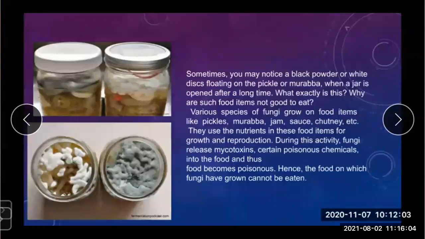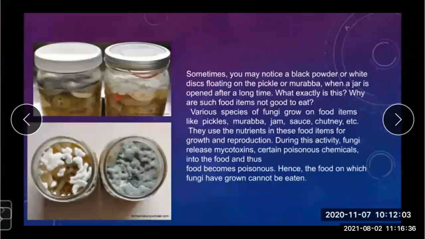And during this activity, what do fungi release? Fungi release mycotoxins. They release mycotoxins and certain poisonous chemicals into the food. So when these mycotoxins are released, these poisonous chemicals get mixed in the food and thus the food becomes poisonous. Hence the food on which fungi have grown cannot be eaten.